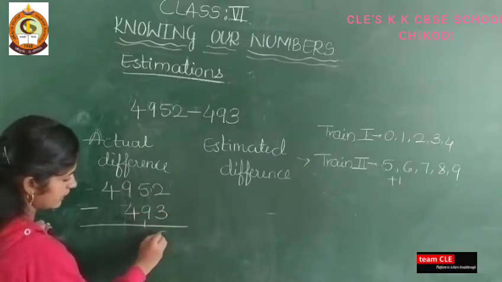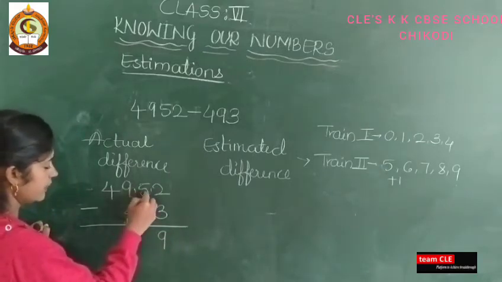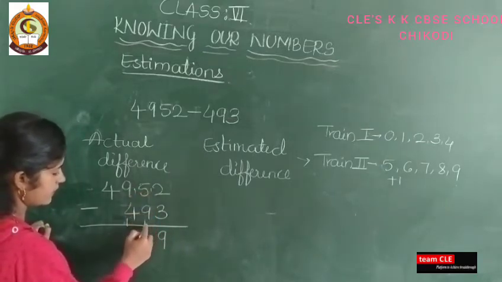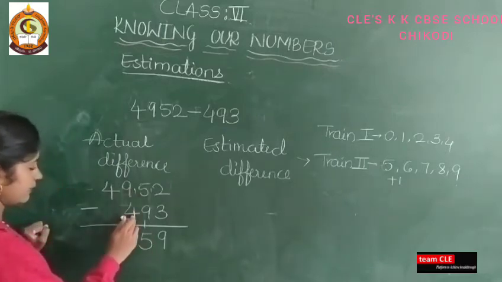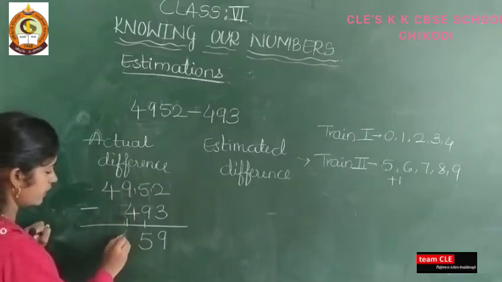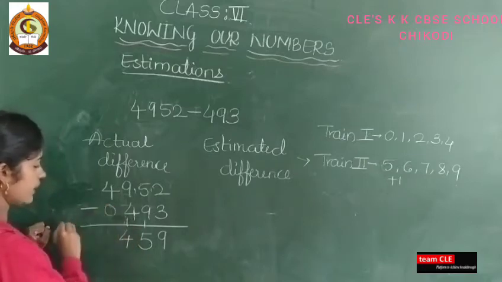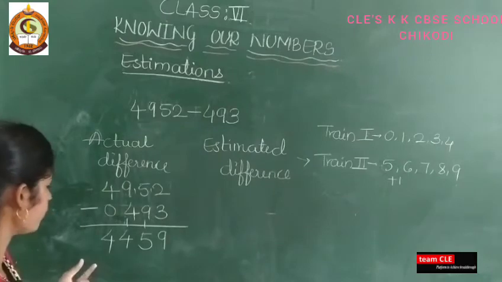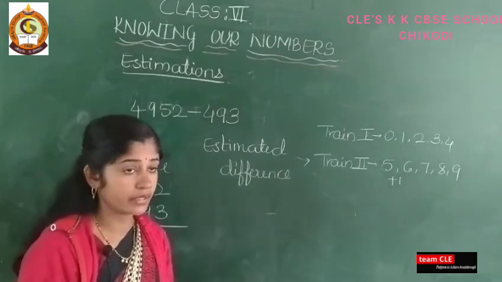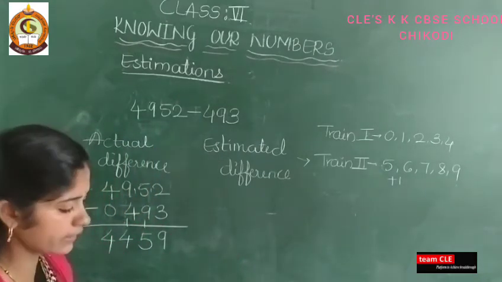Next, 2 minus 3 not possible, take carry. 12 minus 3 is 9. Next, 15 minus 9 is 6. 6 minus 1 is 5. Next, 9 minus 4 is 5. 5 minus 1 is 4. And here you take it as 0. 4 minus 0 is 4. So the actual difference is 4459.